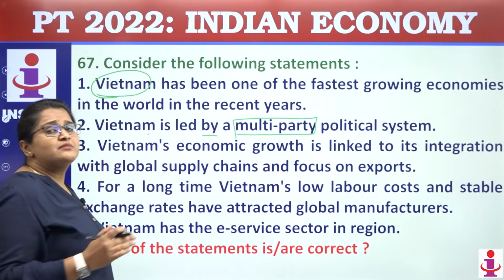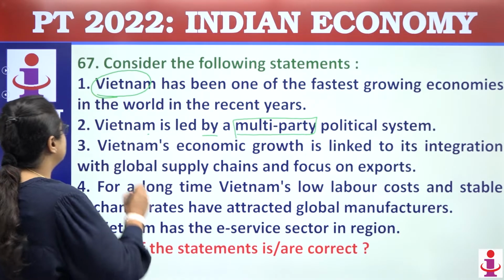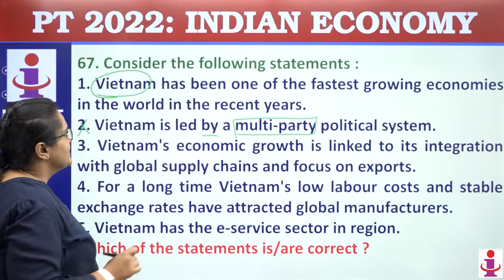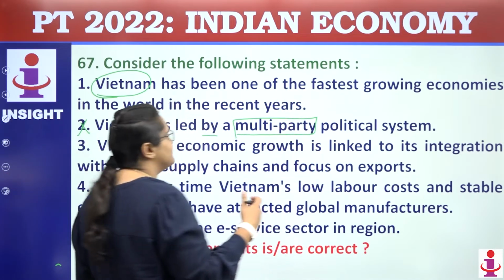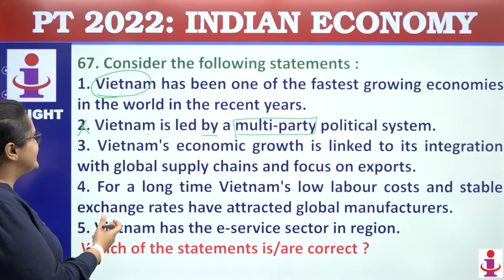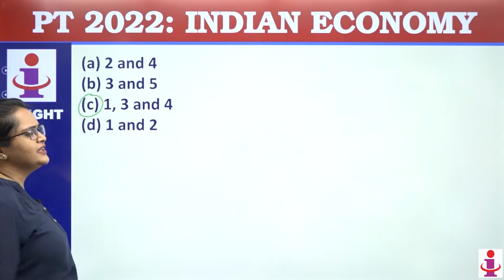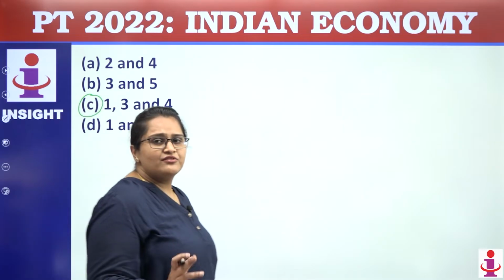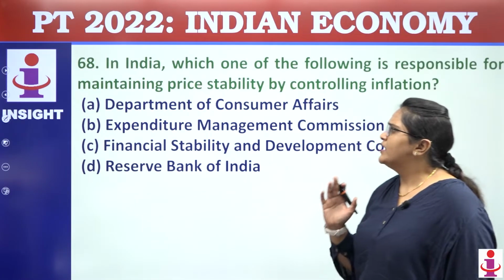No, Vietnam is led by a single party, the Communist Party of Vietnam. So this statement becomes incorrect. Coming to the first statement, it is one of the fastest growing economies, absolutely true. On the basis of elimination method again, you can find that the answer of this question is C, that is 1, 3 and 4 are correct.